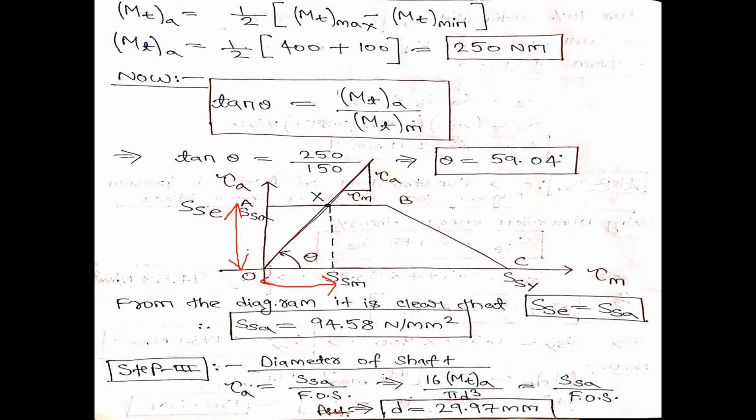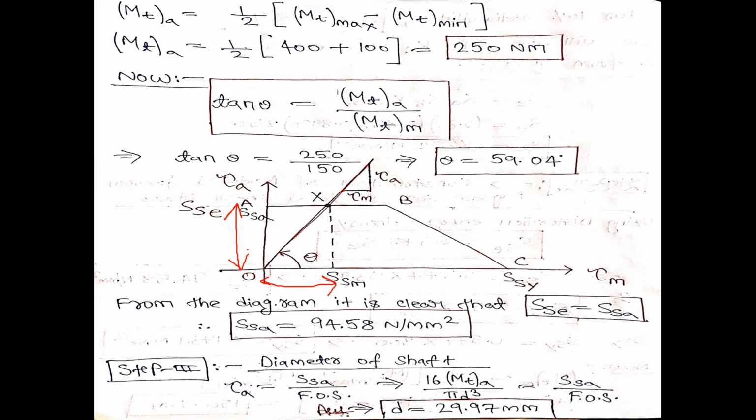So sm is the mean failure point when axial and bending load is acting. SSM means the mean failure point when torsional shear stress is acting. Similarly, SSA is the alternating failure point when torsional shear stress is acting. Fine. So SSM and SSA.